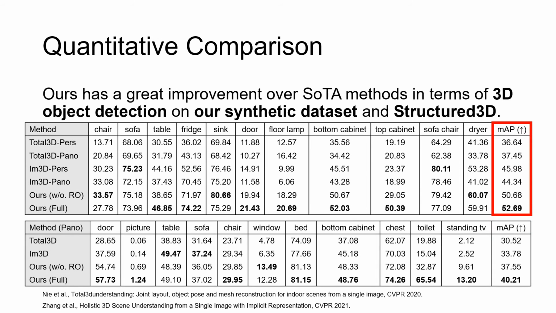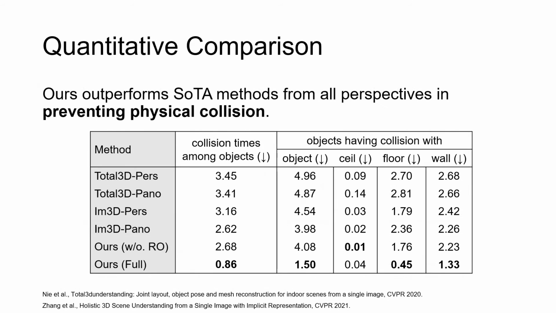We also fine-tune our model up to RGCN on Structured3D and compare on 3D object detection. The results show that our method still outperforms state-of-the-art methods significantly, and RO plays a big role in improving the mAP.